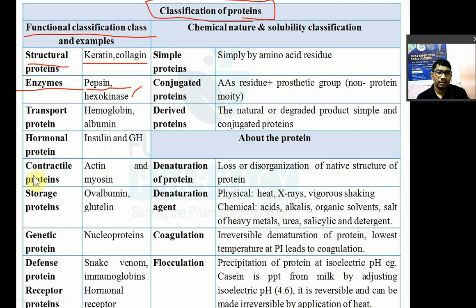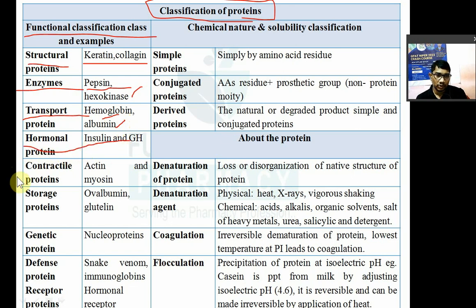So proteins as a transport protein. इसमें आता है hemoglobin and albumin. So what is the role of hemoglobin? To transport the oxygen, some amount of carbon dioxide. Albumin is also involved in the transportation of your vitamins, amino acids, and some drugs also bind to the albumin. Then some proteins act as a hormone. Example insulin and growth hormone.